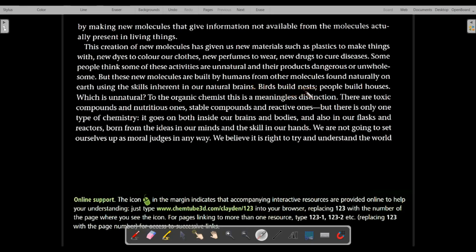Birds build nests, and people build houses. Birds are not intelligent animals, so they build nests, which are of their intellectual level. A bird's intelligence is very low compared to humans. A bird is not such an evolved species as humans. So birds build nests; similarly, people build houses. So what's wrong in it? The author wants to say that the way birds build nests, similarly people build houses, so there is nothing morally wrong in that.